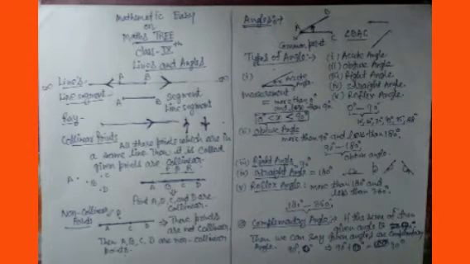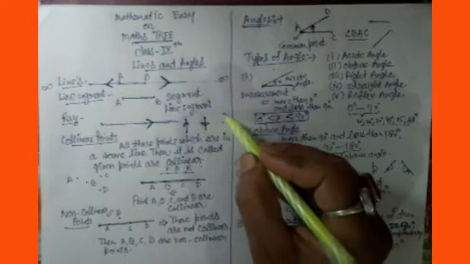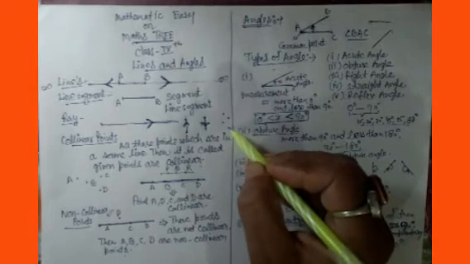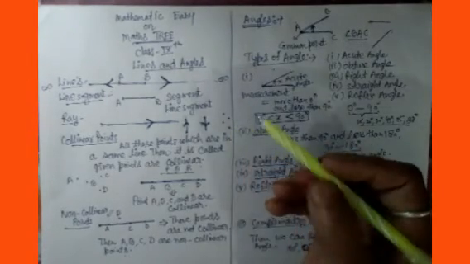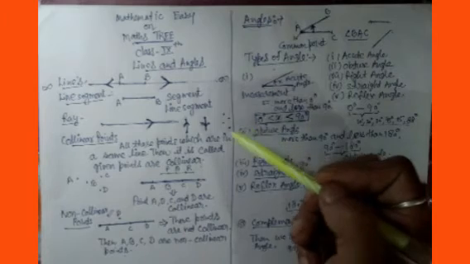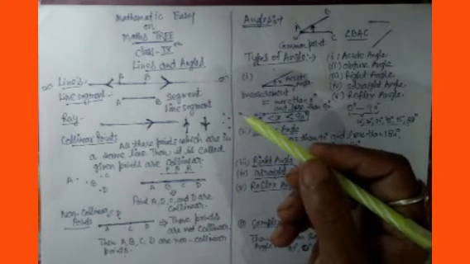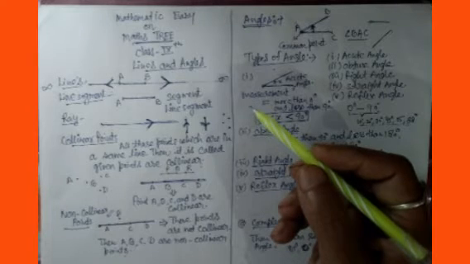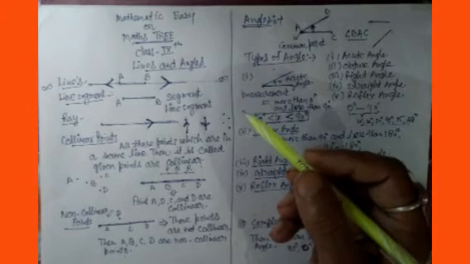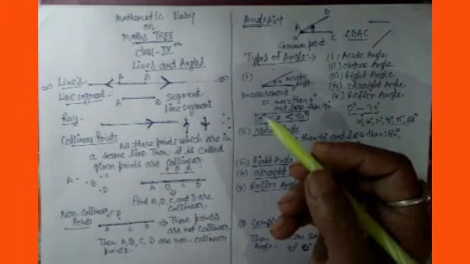Now next is collinear points. Collinear points means points. You have learned already and you know about points. A point is like this: 1 point, 2 point, 3 point, 4 point, these are points. Suppose these 4 points, or 5, or 3, or 2, whatever number of points there are, are lying on a given line.